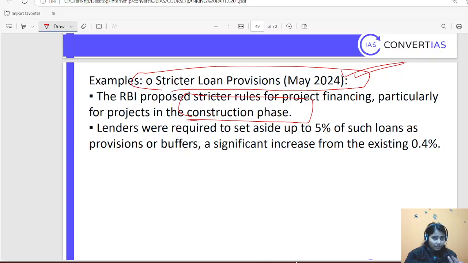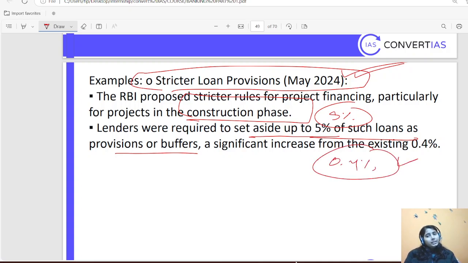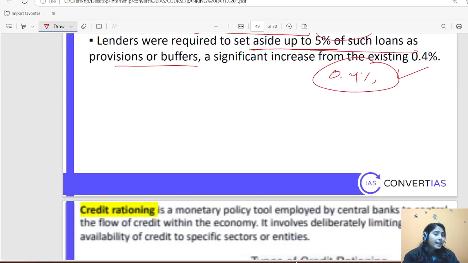construction sector actually. So lenders were required to set aside 5% of such loans as a provision buffer. Sorry, earlier in the construction sector, lenders had to put 0.4% as a safety measure, as a reserve, but right now it is increased multifold up to 5%. So this kind of thing can be done. Okay, so that is direct action.